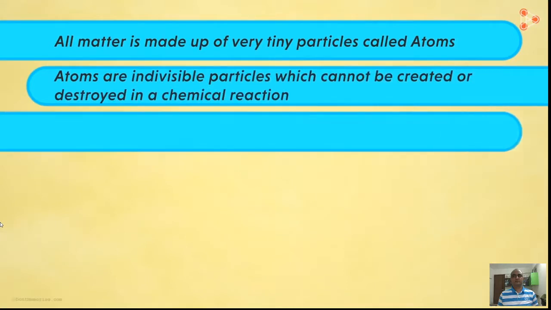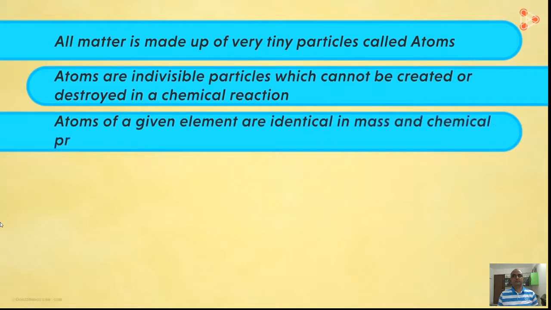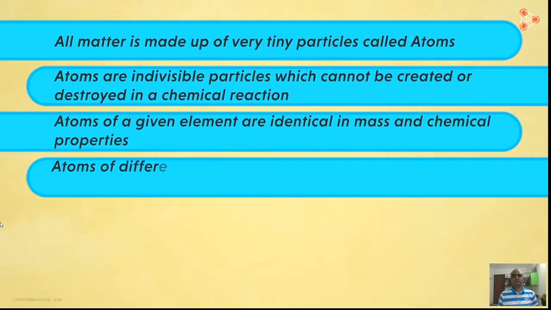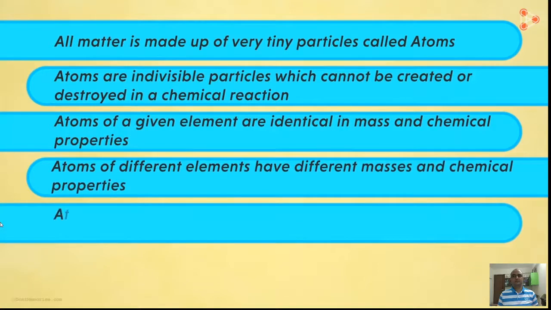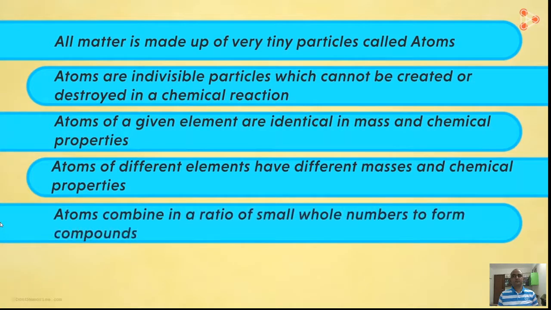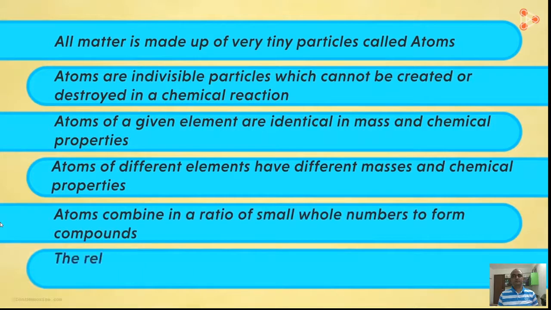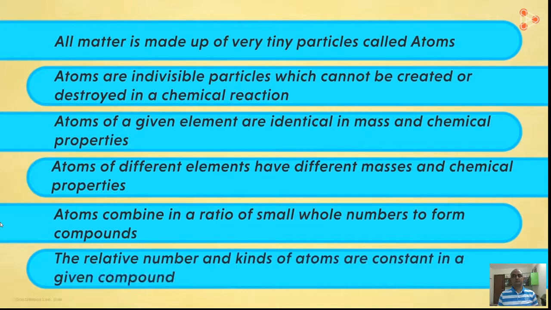The third postulate was that atoms of a given element are identical in mass and chemical properties. Similarly, the fourth postulate was that atoms of different elements have different masses and chemical properties. The fifth postulate stated that atoms combine in a ratio of small whole numbers to form compounds. And lastly, the relative number and kinds of atoms are constant in a given compound.